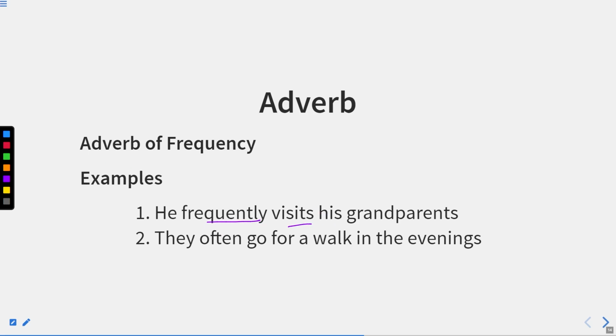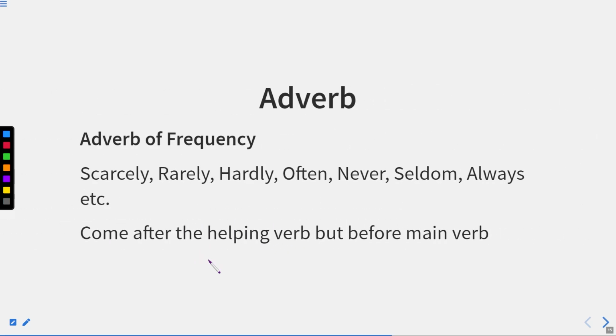He frequently visits his grandparents. So visits is the verb and frequently is the adverb of frequency, which is coming before the main verb. Because it happens frequently, that is why frequently refers to how often. So this is a frequency adverb, which is coming prior to the main verb. They often go for a walk in the evenings. So go is the main verb, and often is a frequency adverb which is coming prior to the verb.